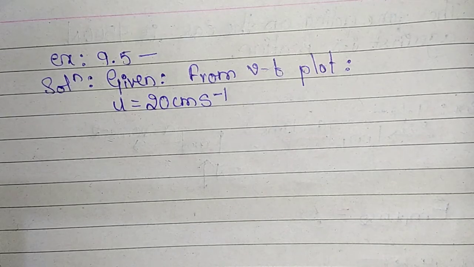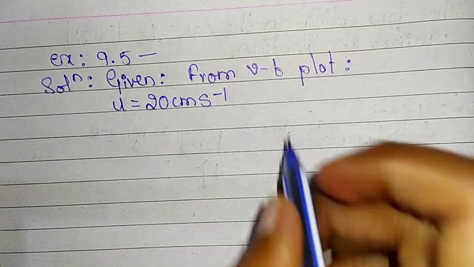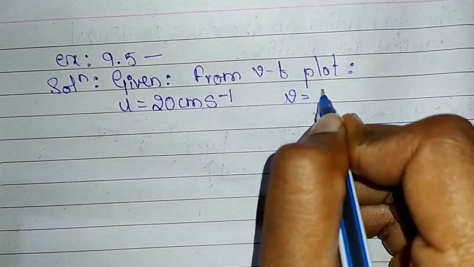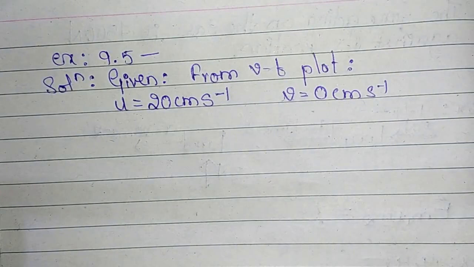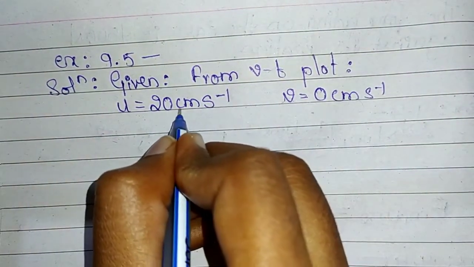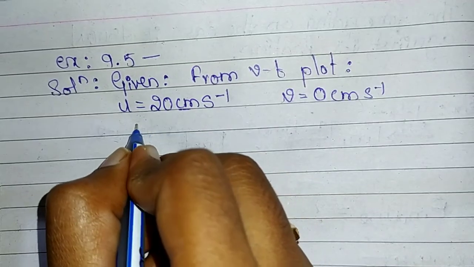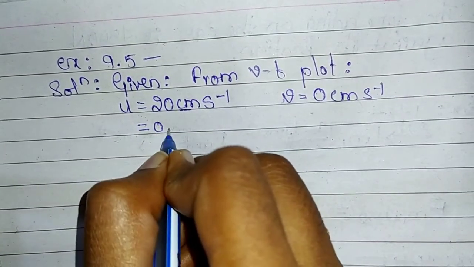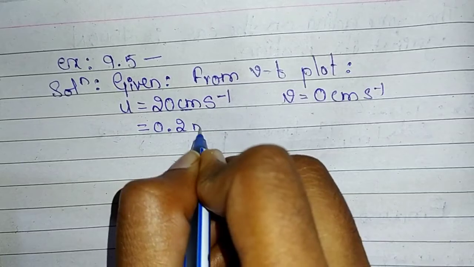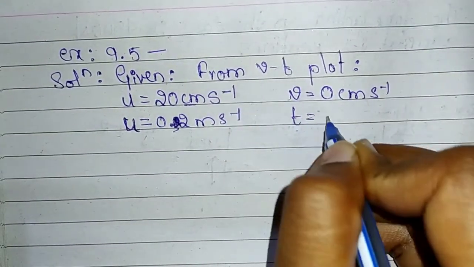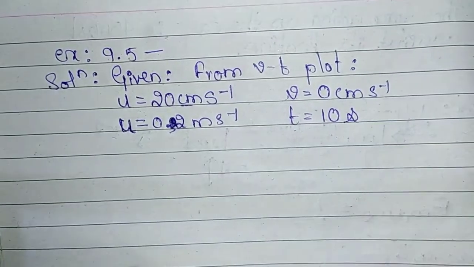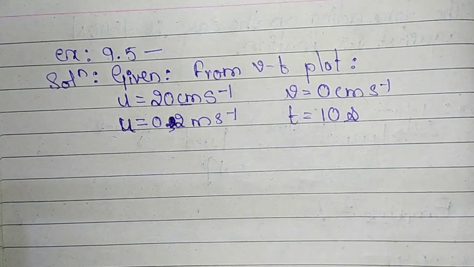We have to convert it into meter per second. The final velocity of the ball will be 0 centimeter per second or 0 meter per second, one and the same. So here to convert centimeter into meter, we divide it by 100. So we get 0.2 meter per second. And the time taken by the ball to decrease its velocity to 0 is 10 seconds.